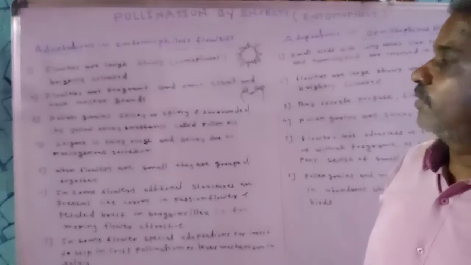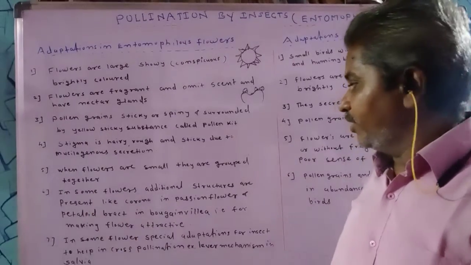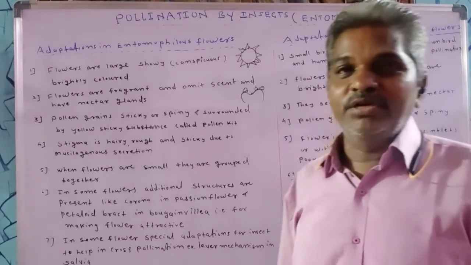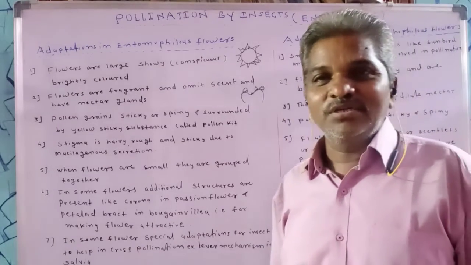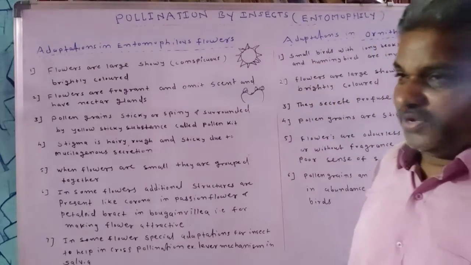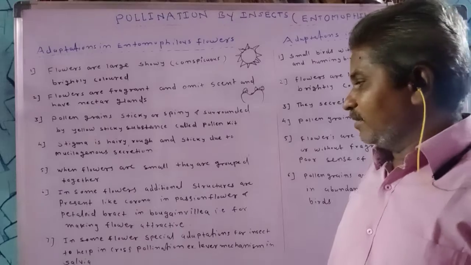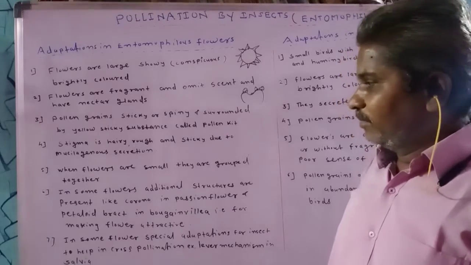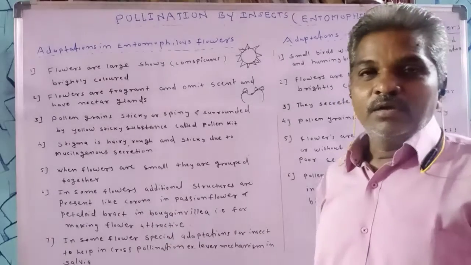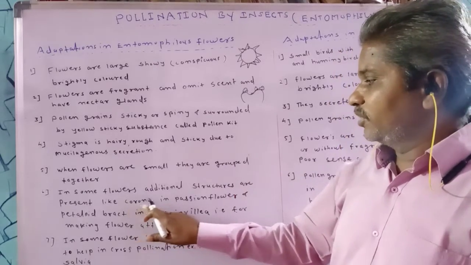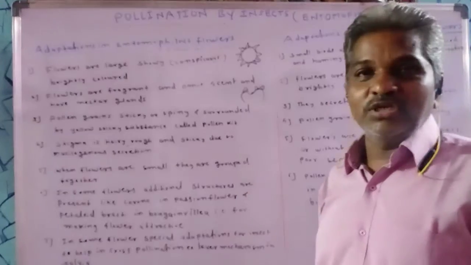Next adaptation for entomophily: some flowers have additional structures. Like in the passion flower, in Marathi called Krishna Kamal, special structures are present, like the corona. Apart from calyx and corolla, one more additional whorl is there, the corona.